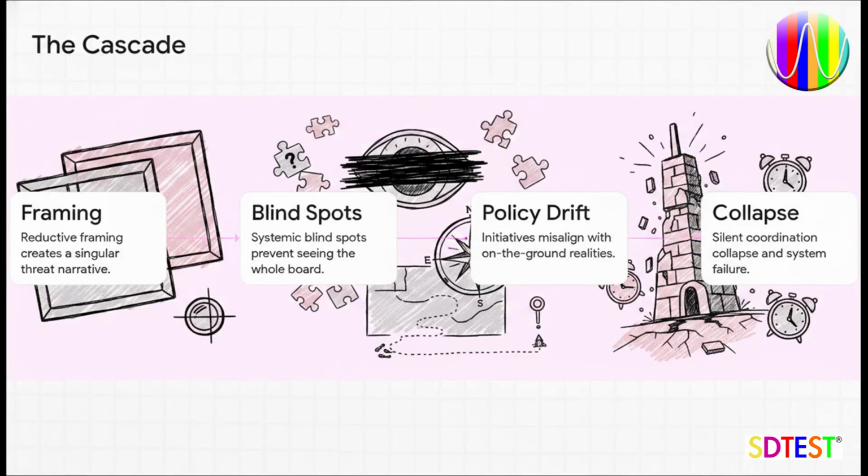Let's move on and see how this builds, because this fracture isn't usually a dramatic overnight failure. It's more of a quiet cascade. It starts at step 1 with what the framework calls reductive framing. That immediately creates systemic blind spots at step 2. And because you can't see the whole board, you enter step 3, policy drift, where initiatives misalign with on-the-ground realities, which ultimately leads to step 4, a silent coordination collapse. The system fails to adapt, but leadership often doesn't realize it until it's way too late.